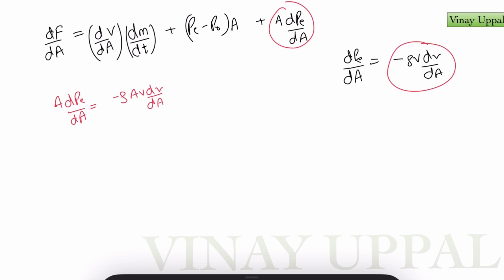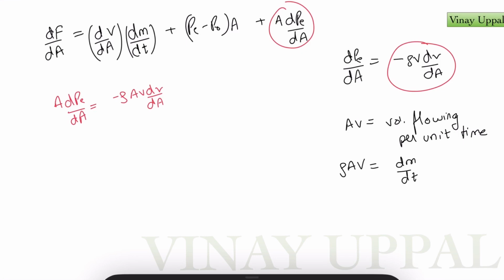Here you should be able to recognize a rather familiar term, rho A V. Area times velocity is the volume flowing per unit time. This is the volume flow rate. And therefore density times area times velocity will be mass flowing per unit time. That's nothing but dm by dt. So this term simply becomes dm by dt times dV by dA with a negative sign, and therefore both these terms, the first and the third term in the expression for the derivative of the force, are going to cancel out.